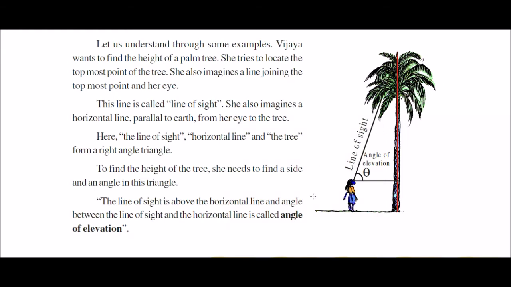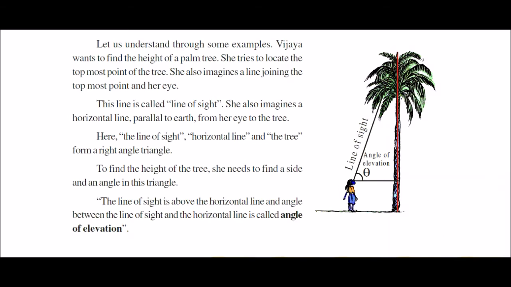See here in this picture, Vijaya wants to find the height of a palm tree. This is a palm tree. Vijaya stands in front of the palm tree and she wants to find the height of this palm tree. So immediately what has she done? She tries to locate the topmost point of the tree. This is the topmost. She located the topmost point of the tree.